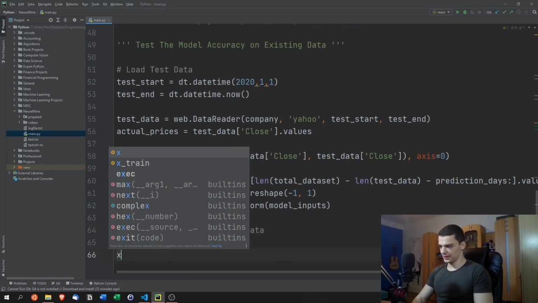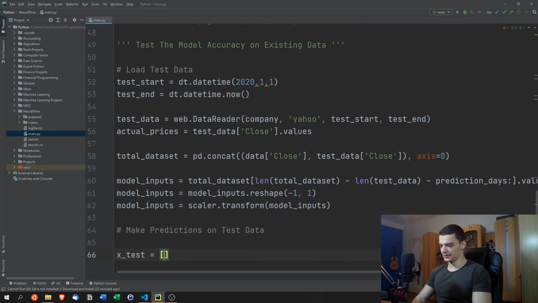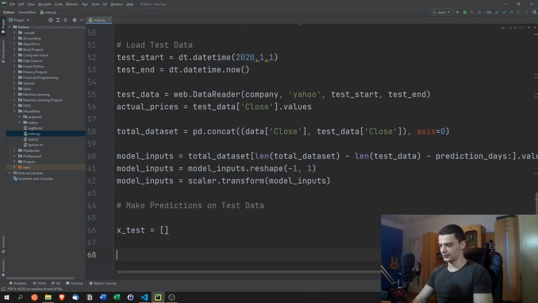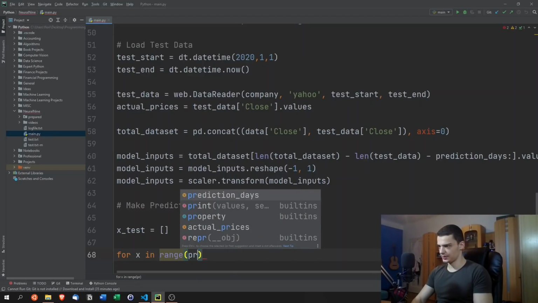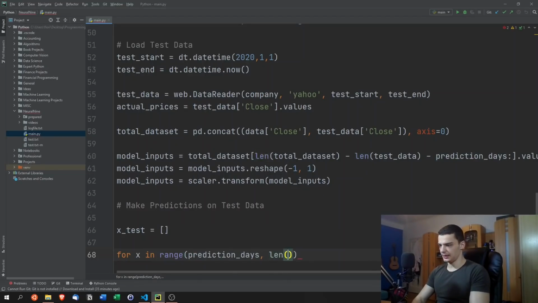And for this, we're going to say x test is an empty list, and we're going to repeat the process from above. We're going to say for x in range, and we're going to start again with prediction days, and length of model inputs, +1 in this case. I mean, +1 is actually if you want to also have the newest one, I think.